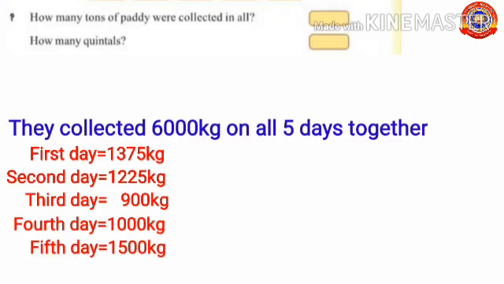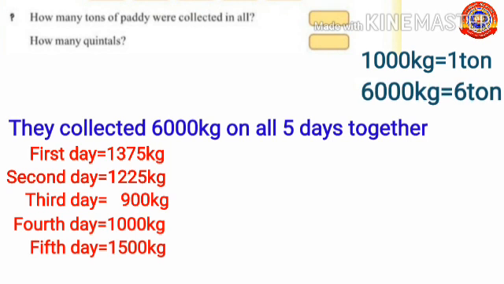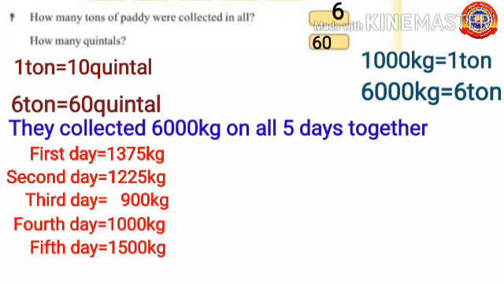Next question. How many tons of paddy were collected in all? They collected 6000 kg on all 5 days together. We know that 1000 kg make 1 ton. So, 6000 kg make 6 ton. How many tons of paddy were collected in all? Yes, 6 tons. And also mention how many quintals. We know that 1 ton equals 10 quintal. So, 6 ton equals 60 quintal.